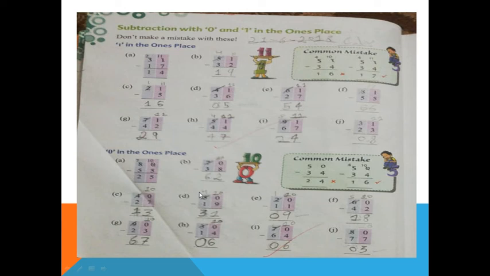Okay, now come to the next page. Same method, same thing. Okay, subtractions with 0 and 1 in the ones place. See, subtraction in the ones place means here 1, here 1, and 0 means here 0. So same method in the ones place. 1 is ones place, ones is ones place, tens. So please, whenever you start in the book, write with the color pencil first ones, tens, then it is easy for you. Okay, you should follow the same method. I think you understand.